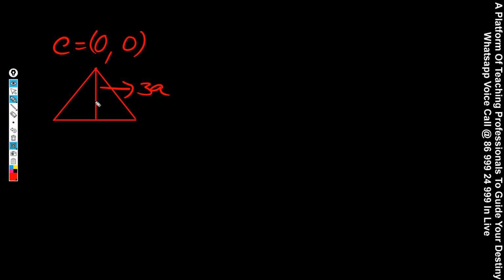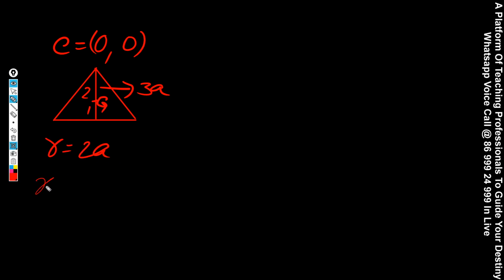Now, the equation of the circle is needed. You know the centroid is nothing but the center here. The centroid always divides the median in the ratio 2:1. Its lengths are 2a and a. So the radius is 2a.